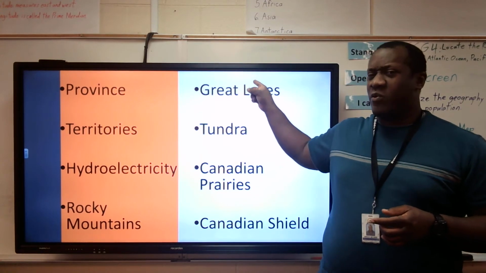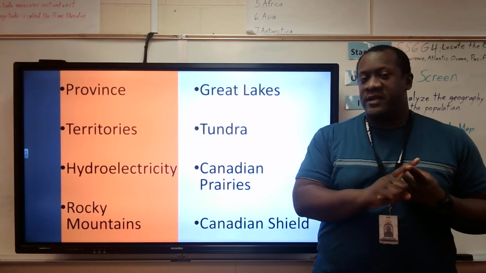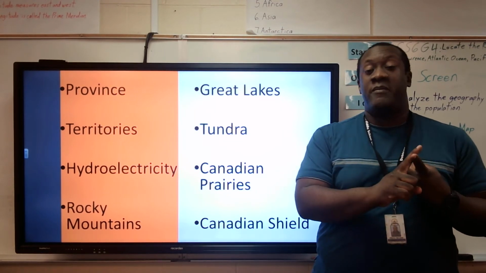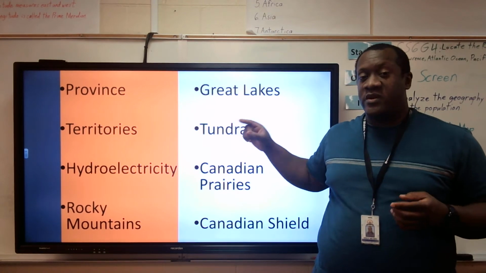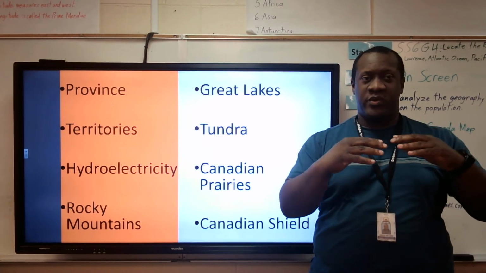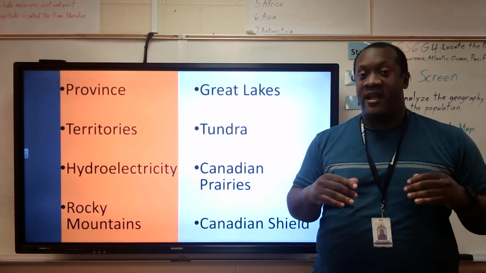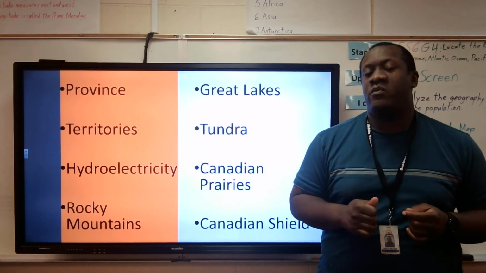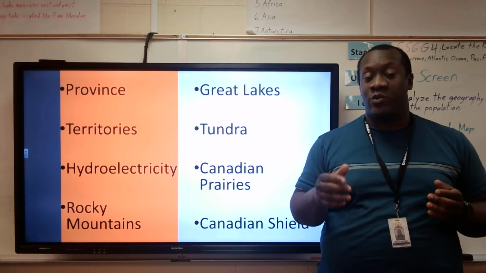Tundra. As I said before, we'll go into more detail later. Tundra. So if you remember, we talked about tundra when we learned about Russia. So it's been a while. So what is tundra? Tundra is where you have a treeless plain that borders the Arctic. And it also has permafrost. Remember when we talked about permafrost? Permafrost is permanently frozen soil.